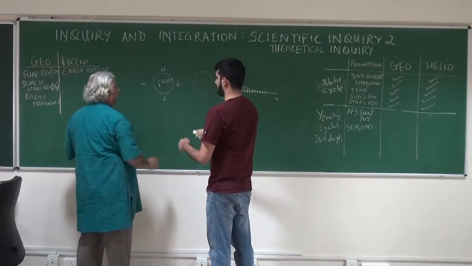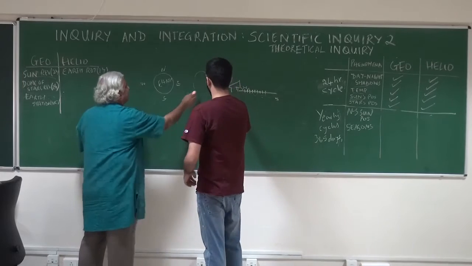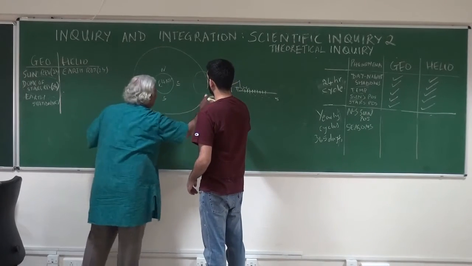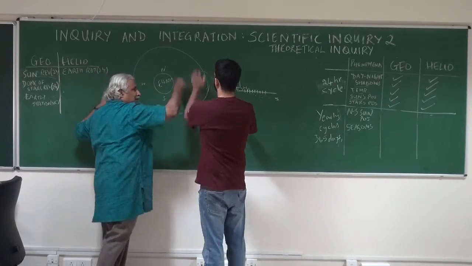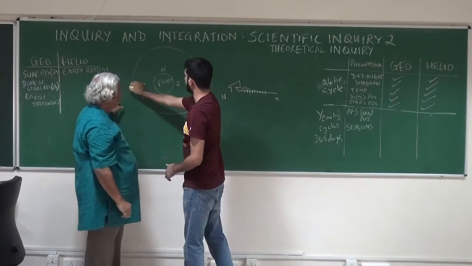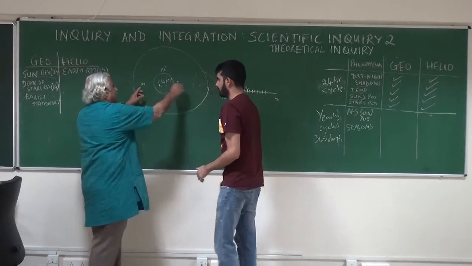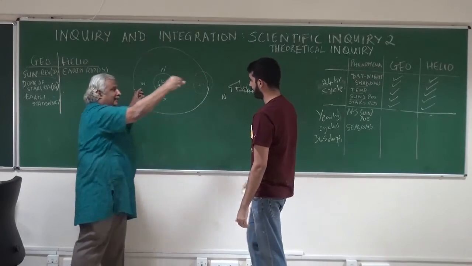Sure, that doesn't matter. East could be there also. Right, the sun is doing this. Oh, now you're shifted. This is the east and this is the east. No, the sun is not doing this. The sun is going like this, out of the mist. Oh, okay, like this. The sun is going like right.